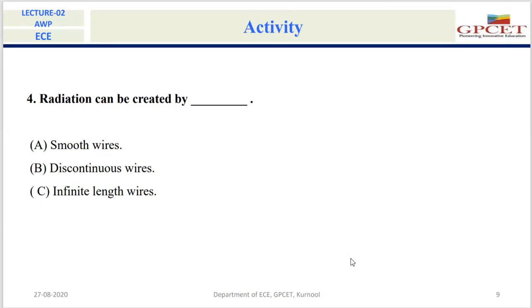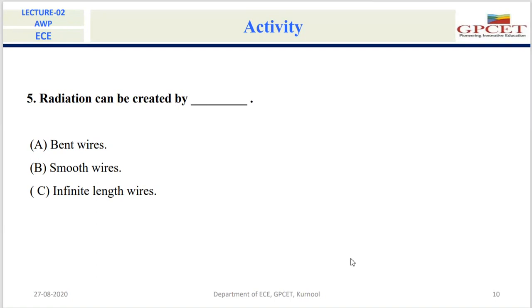Due to a discontinuity in the wire, the charge will either accelerate or decelerate. So because of that, the accelerated or decelerated charge will produce the radiation. Okay. Discontinuous. Okay, ma.